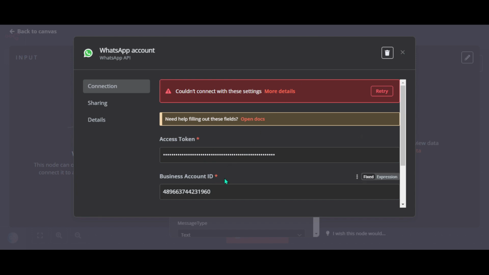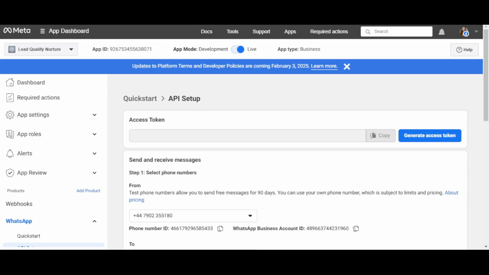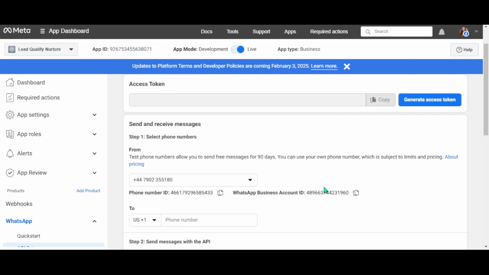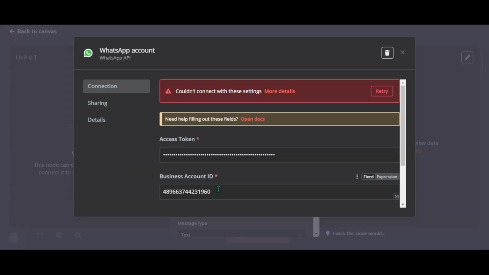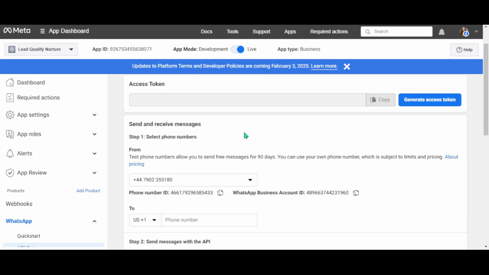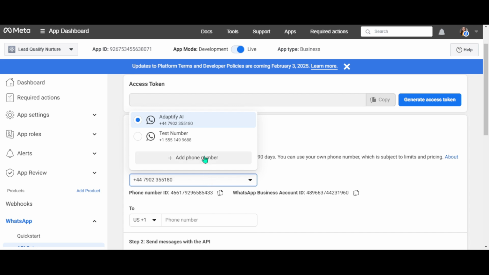And you can find business account ID right here. Just copy it and paste it here. Then hit test connection. Just the last step, you need to choose your business mobile number. Or you can use the test number to test the connection.